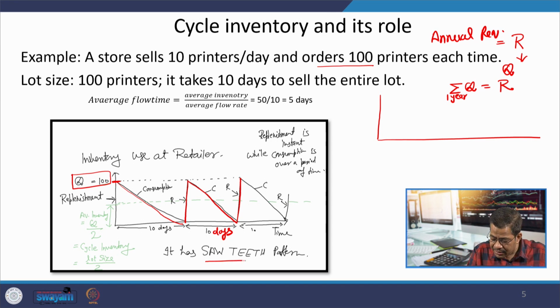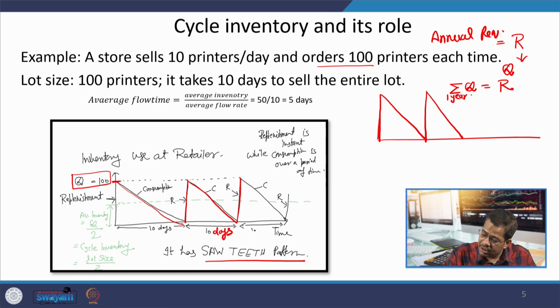This is known as the sawtooth pattern, where you get the supply, consume the supply, get the supply, consume the supply, and so on.